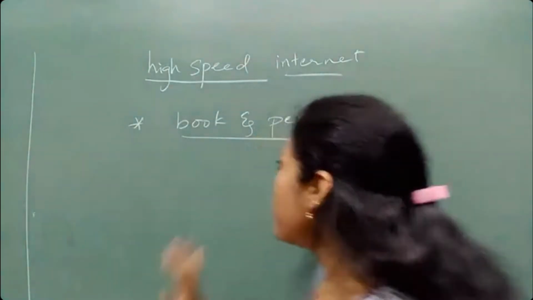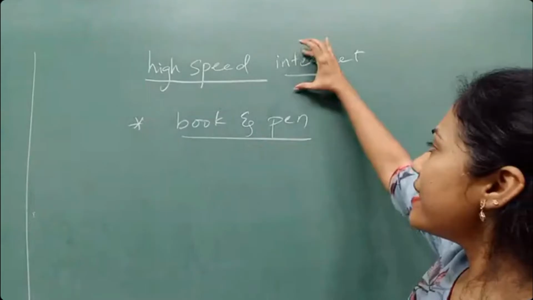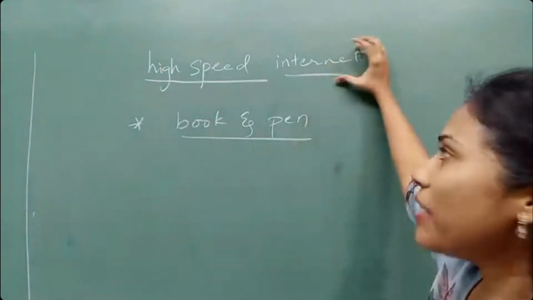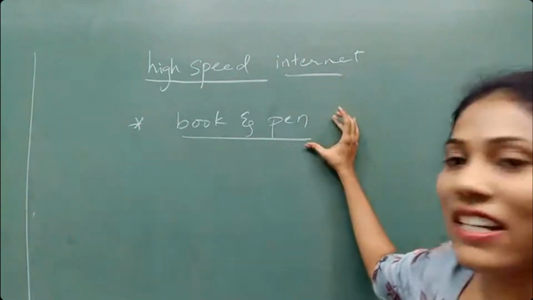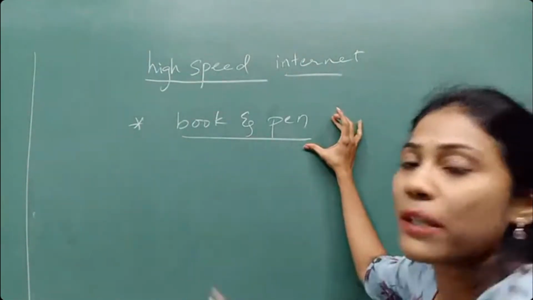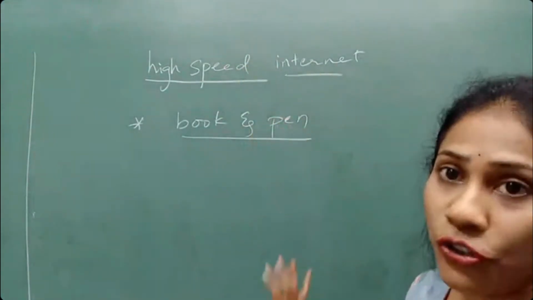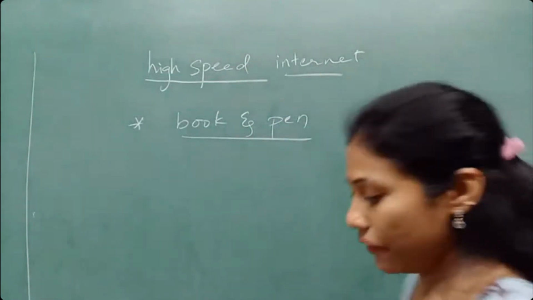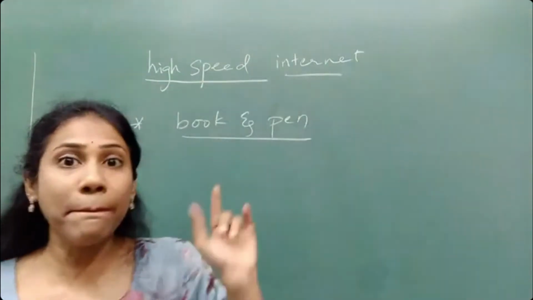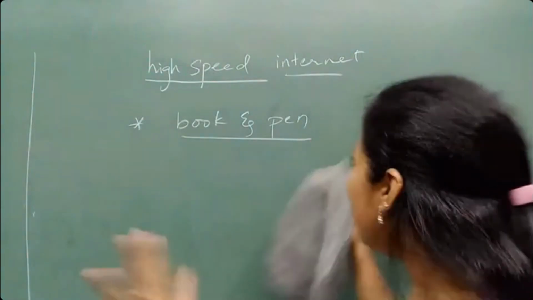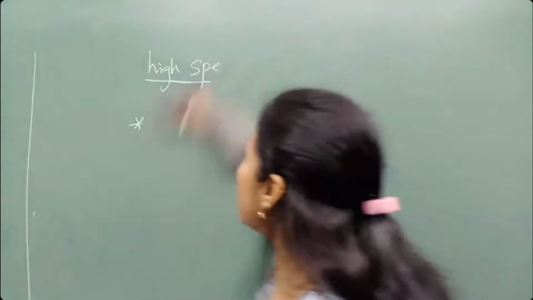So these are the important criteria for the course. You should have high speed internet, and the second one is you should definitely sit with a book and pen. Whatever I write on the board, you should write down in your books. Now I will begin with the first topic today. I'll not delay. I'll begin with the first interesting topic. Some aspects of chemistry I am dealing with here.